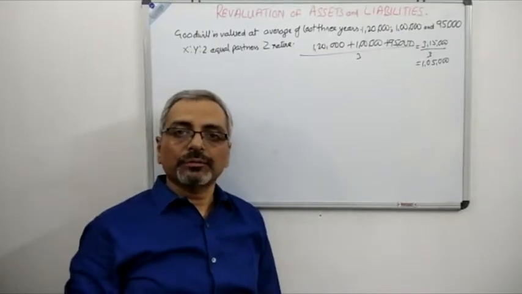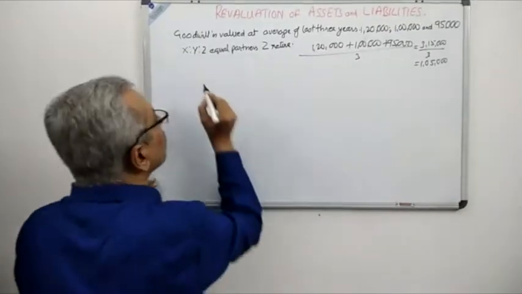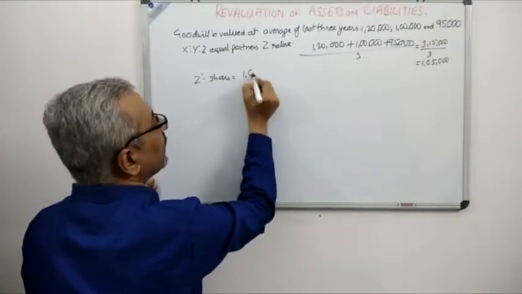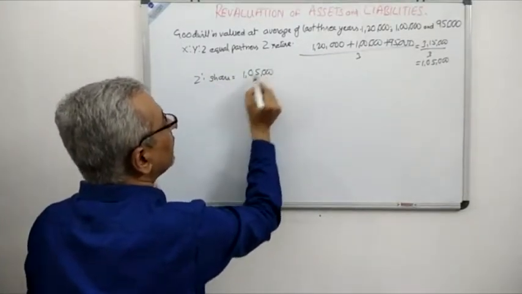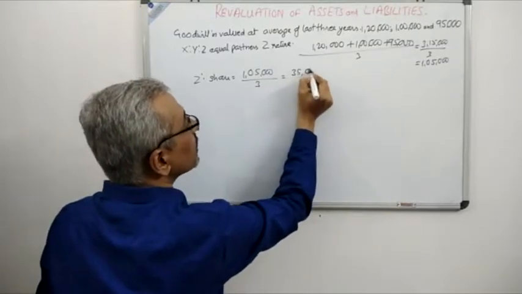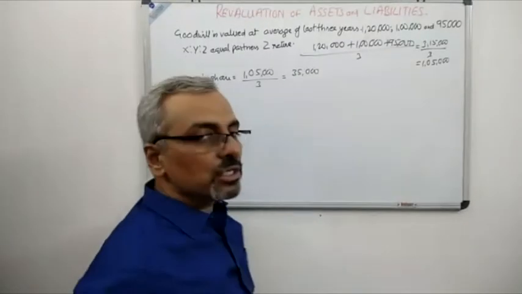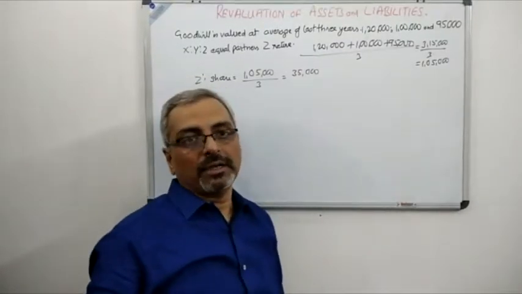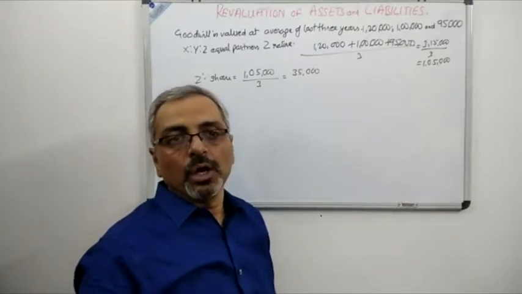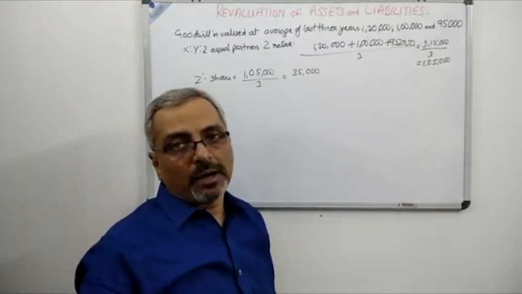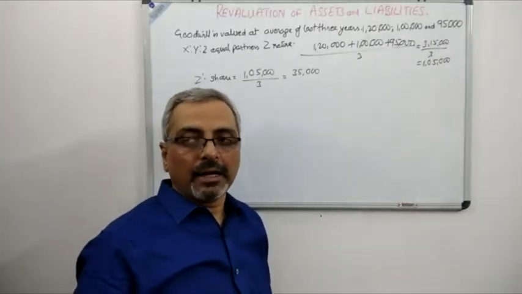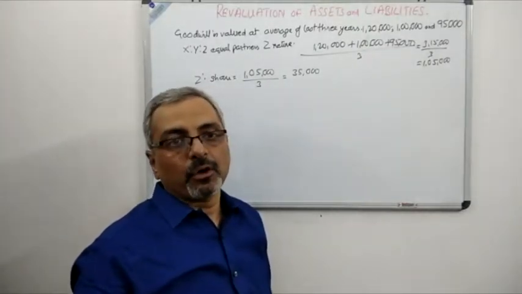If the goodwill of the firm is 1,05,000, what will be Z's share? Z's share will be 1,05,000 divided by 3, because all the 3 partners are equal partners. So you can see that Z's share of goodwill comes to 35,000. Now you know the journal entry we do in case of retirement of the partner. That is, the gaining partner's capital account will be debited and the retiring partner's capital account will be credited.